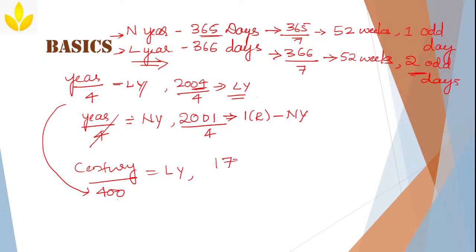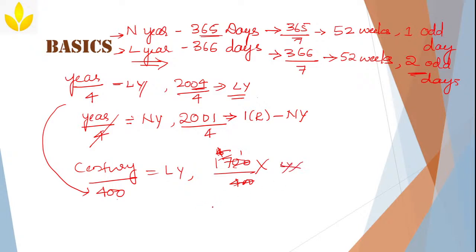Example. For example, 1700. Is it divisible by 400? No. 4 4s are 16. 1 is a remainder. Correct? So, this is not divisible by 400. That's why this is not a leap year.